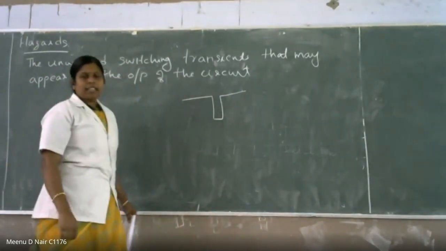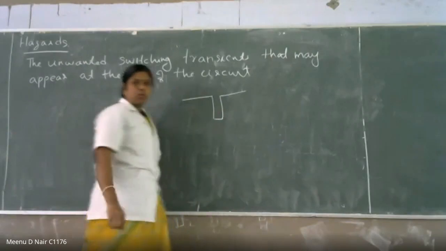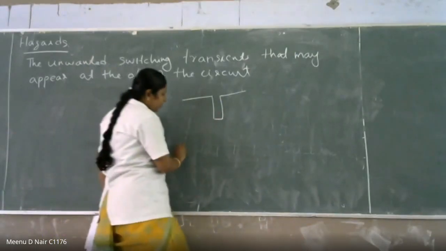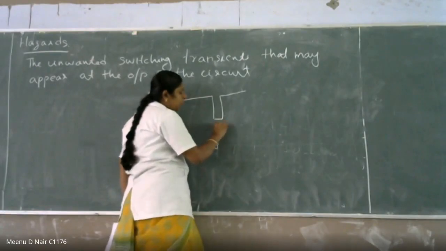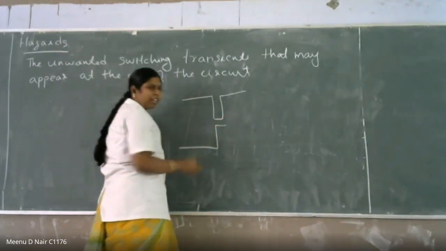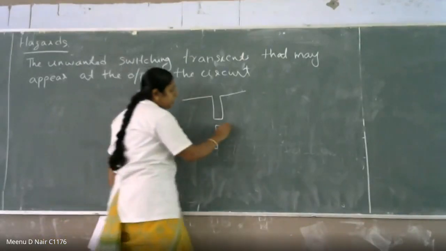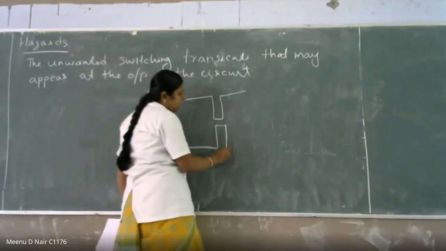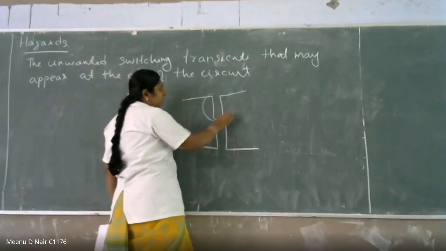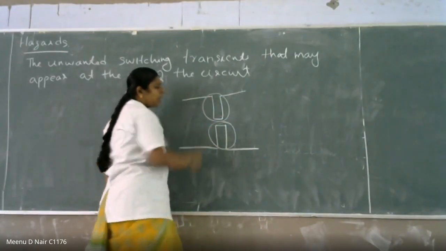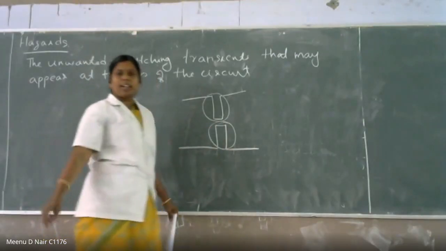Okay. So this is a switching, 1 to 0, 0 to 1. Similarly, you want an output of 0, but in some condition it moves to 1 for a very short duration, and again goes back to 0. So this is actually unwanted switching. Okay, this is not actually required in your circuit. You don't want this 0 to 1 or 1 to 0 transition.